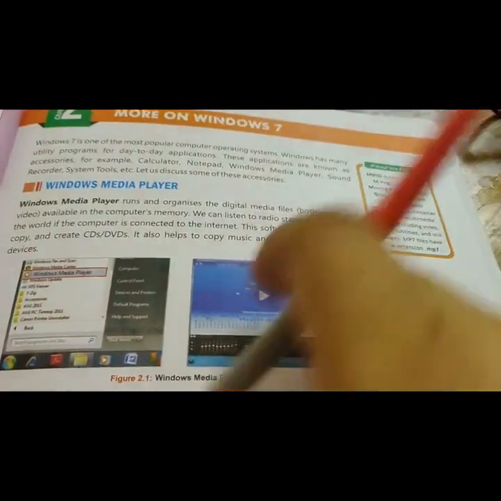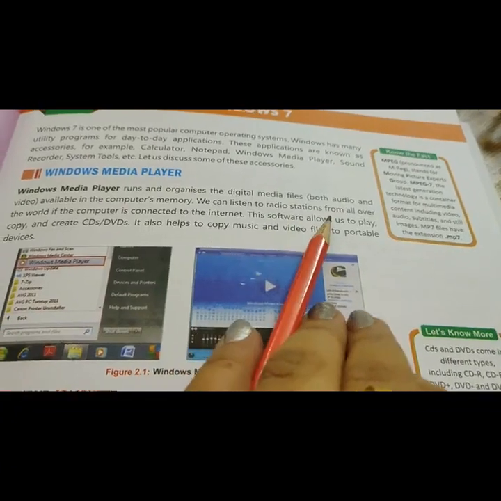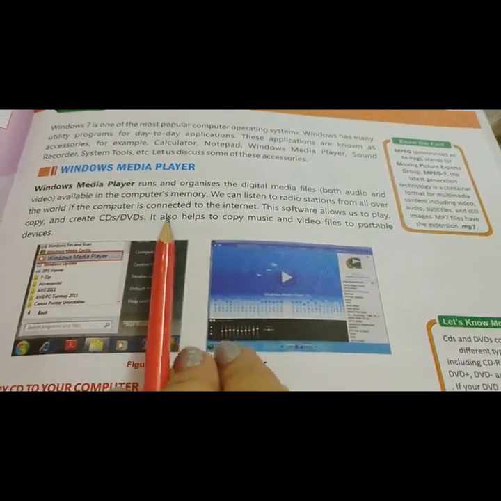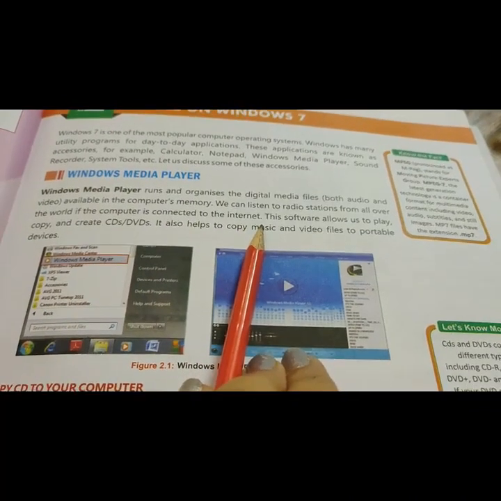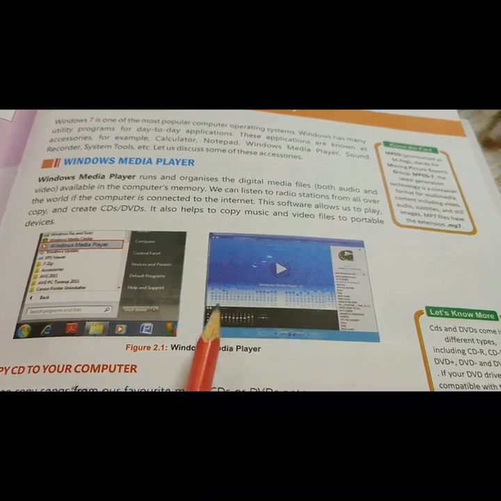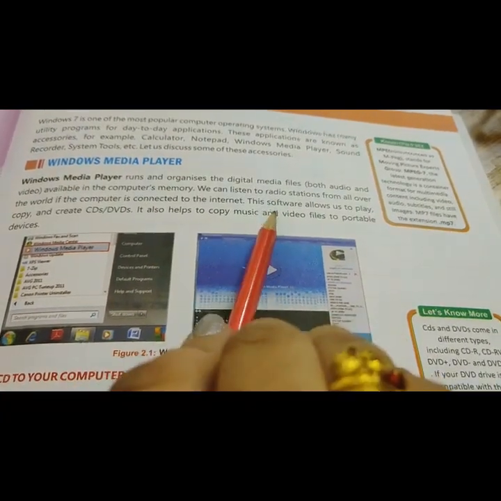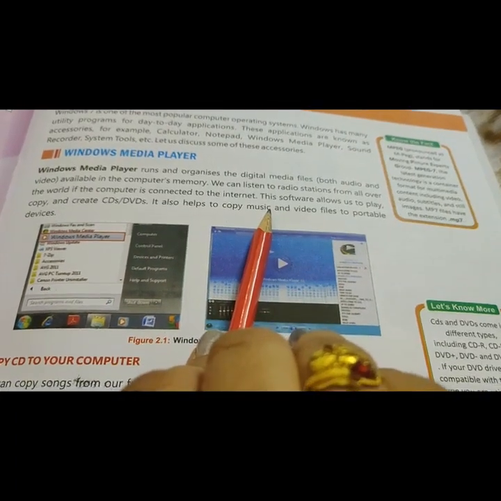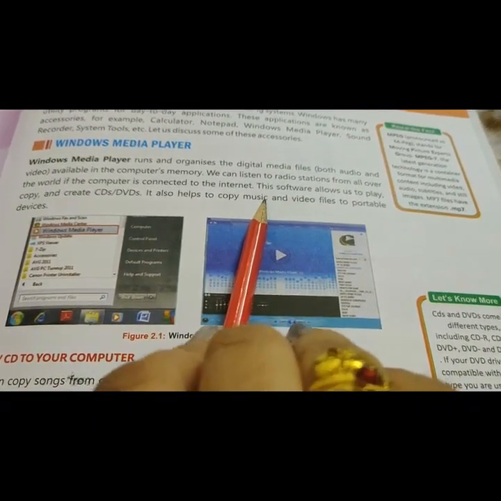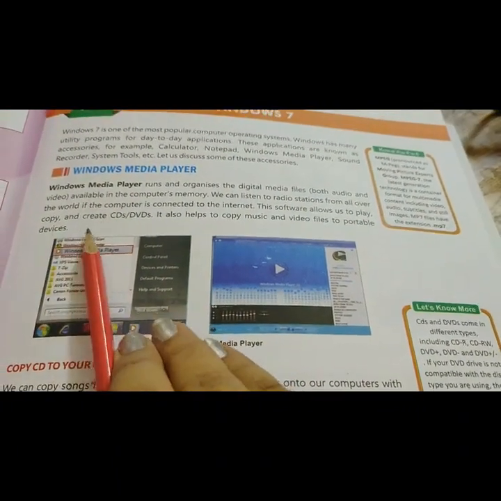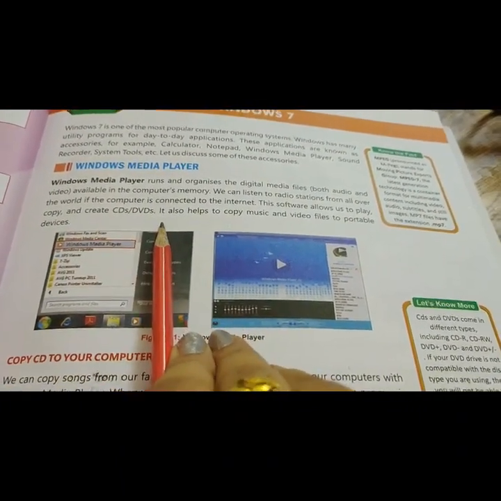We can listen to radio stations from all over the world if the computer is connected to the internet. If the computer is connected to the internet, this media player allows you to listen to radio stations also. This software allows us to play, copy and create CDs and DVDs.